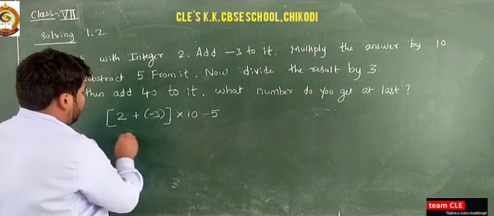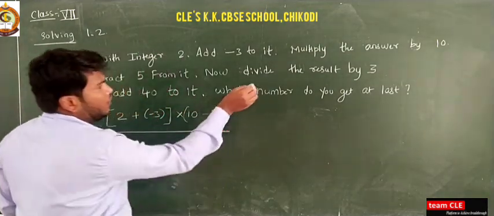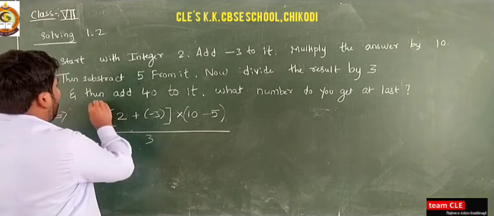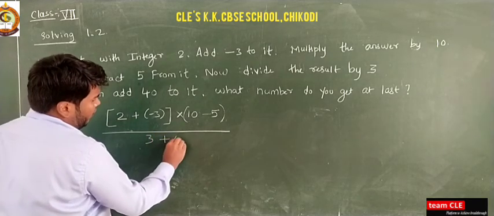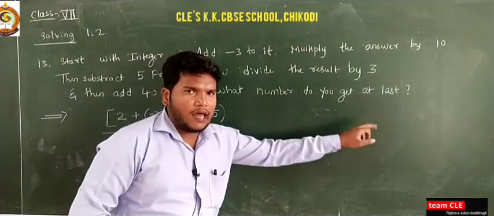Now divide the result by 3 and then add 40 to it. So what number do you get at last, they are asking.